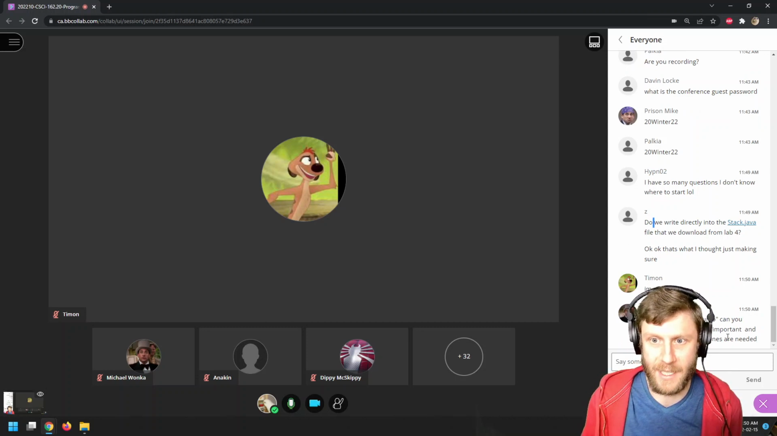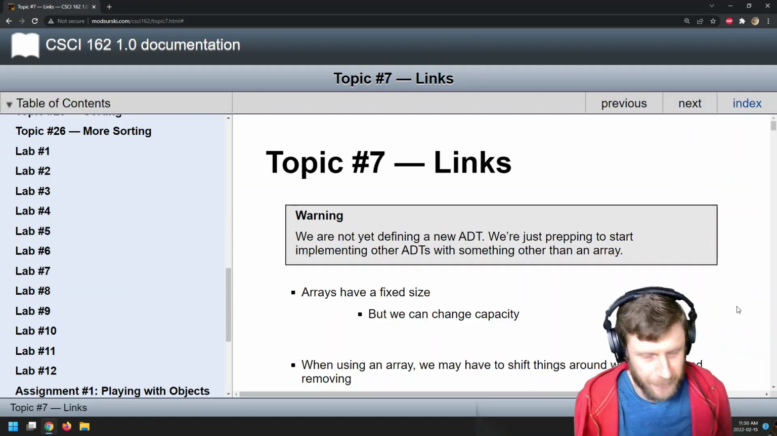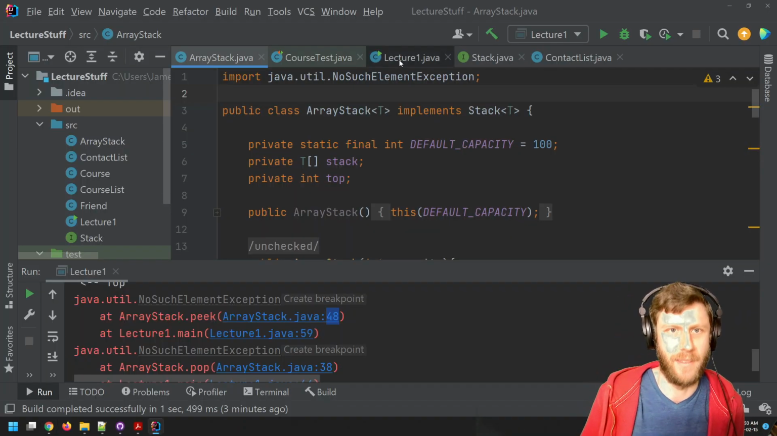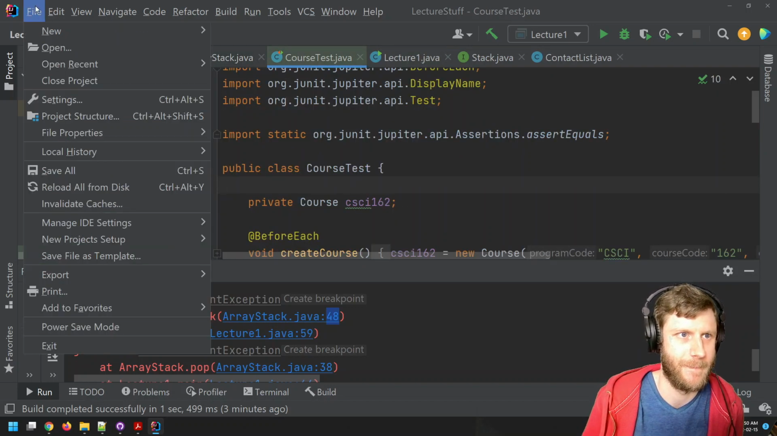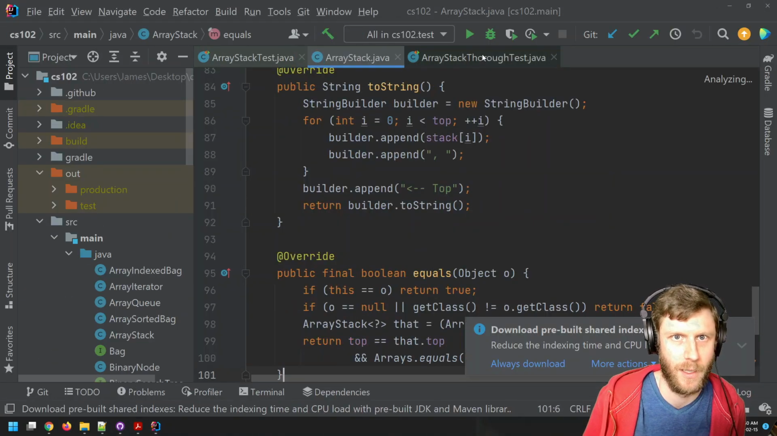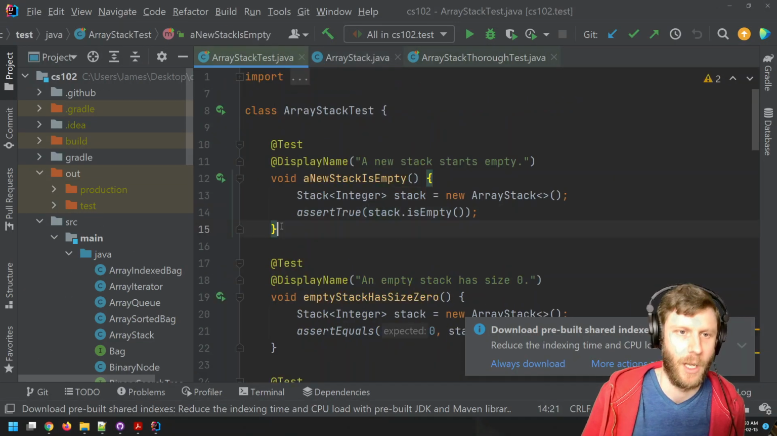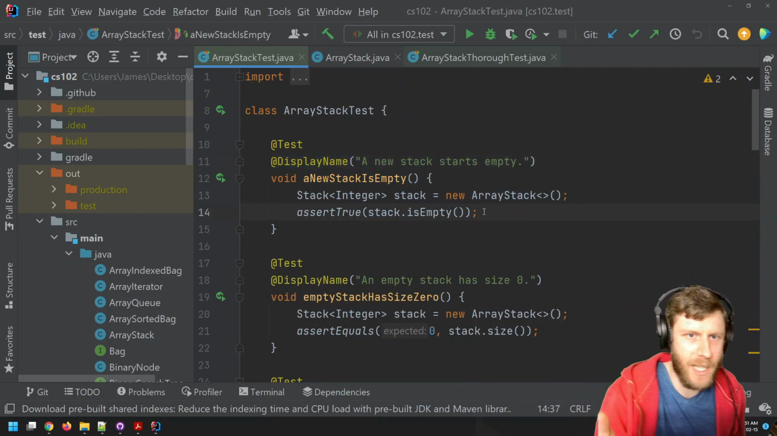A lot of tests seem dumb. Can you explain why tests are so important and why even the dumb ones are needed? They're not dumb. Here's why they're not dumb. Okay, close project. I'm going to open up the other one here. ArrayStack test. You're going to look at this and think, yeah, this is stupid. Why would I do this?